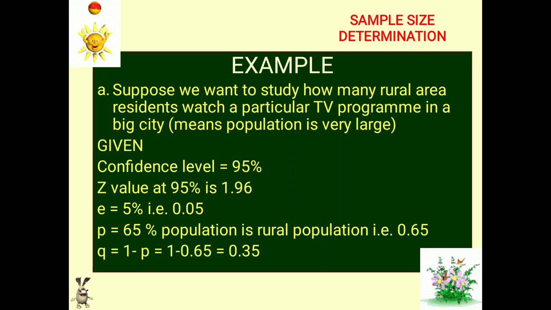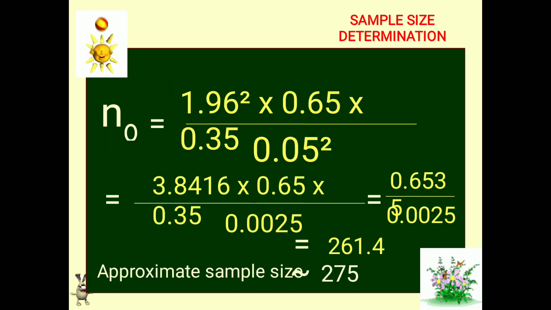So we have the values of Z, E, P and Q. We can calculate the sample size n naught: Z square into P into Q divided by E square. This comes out to be 261.4, which can be approximated to 275, and for easy calculation purposes we can go for 300 also. Approximation to near 100 will be easier for further calculations, so we can assume it to be 300.